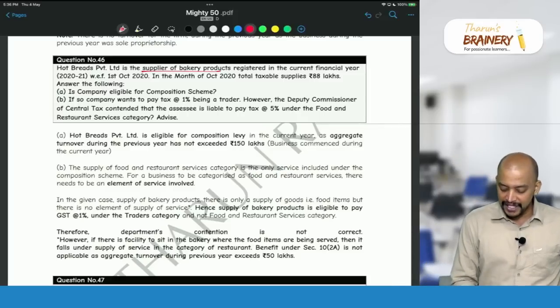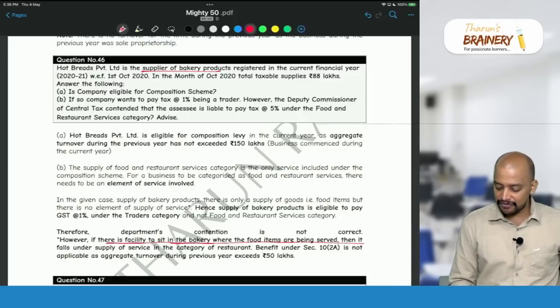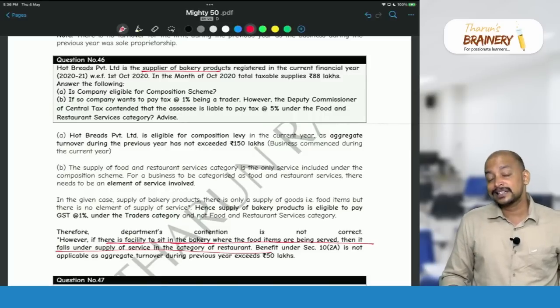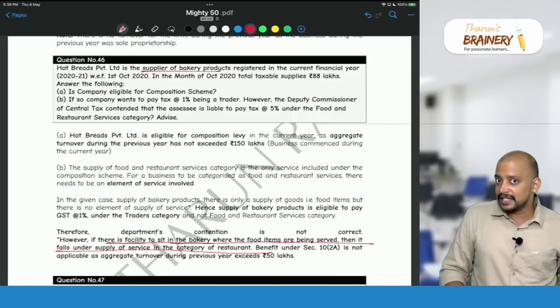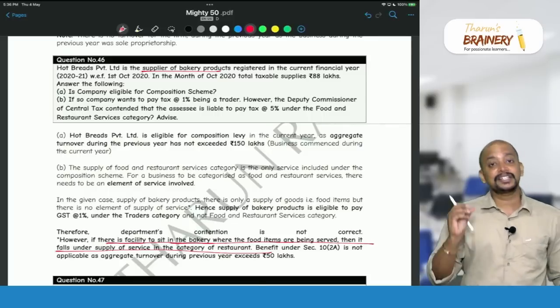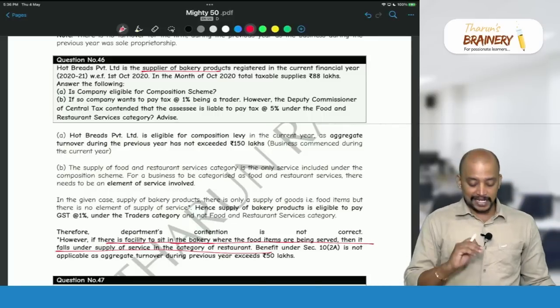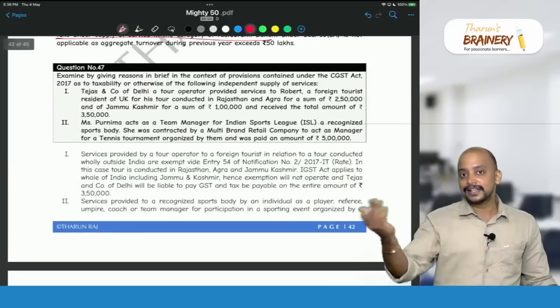So if there is a facility to sit in the bakery where food items are served, it falls under supply of service in the category of restaurant, and in that case we take 5%; otherwise only 1% will be applicable. It's a very interesting question, not yet tested, so this question can be asked in the forthcoming exam.